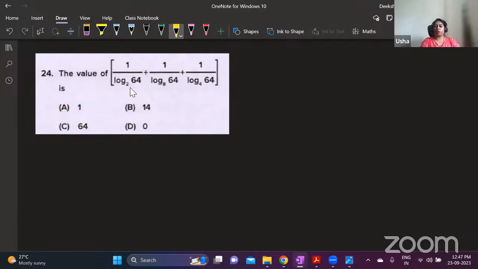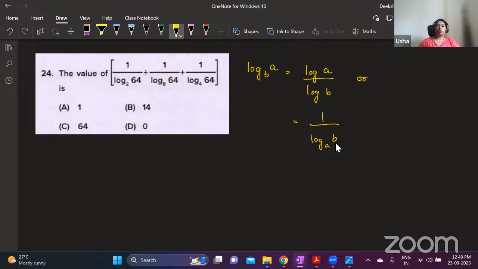This I have told you again in the logarithmic video. I have explained this. If you have log a to the base b, you can write it as log a divided by log b. Or you can also write it as the reciprocal, that is, log a to the base b, you can write it as 1 by log b to the base a. Or we can write it as log a by log b also.